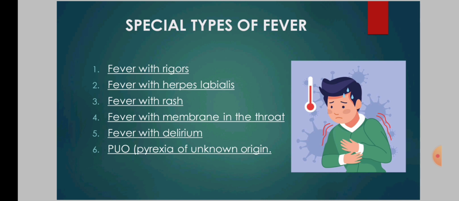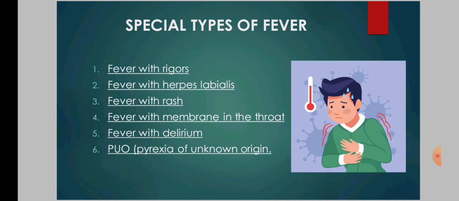Third one is fever with rash. This is seen in chickenpox, smallpox, measles, rubella, typhus, allergy. Fourth one is fever with membrane in the throat. It occurs in diphtheria. In diphtheria, a sheet of thick gray matter covers the back of the throat, making breathing hard. Fifth one is fever with delirium. This is seen in typhoid state, meningitis, pneumonia, etc.